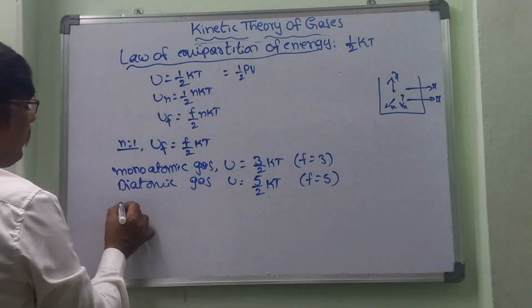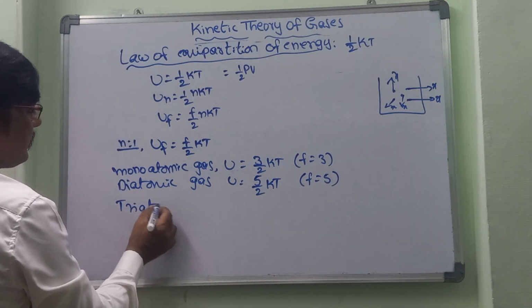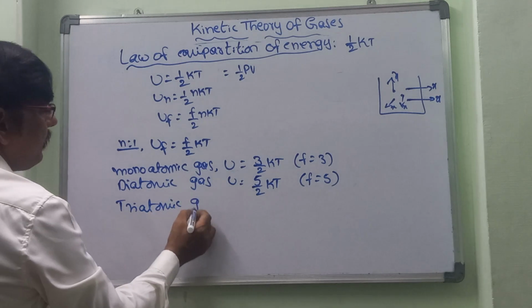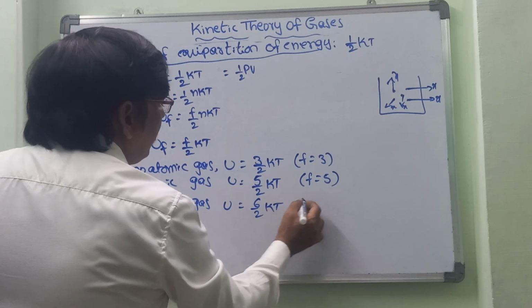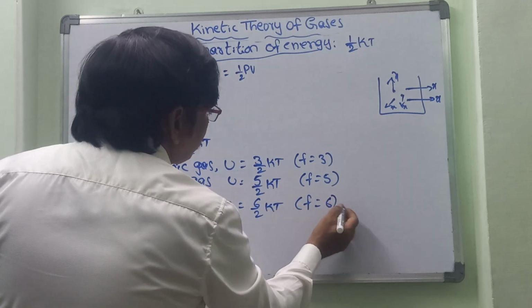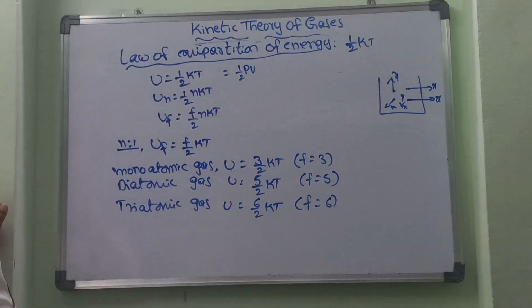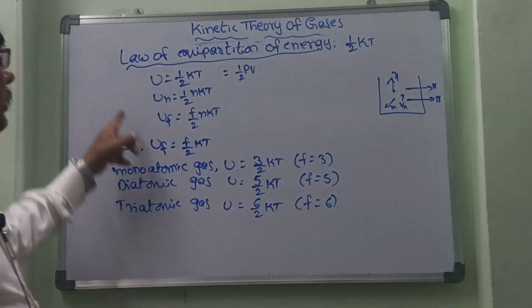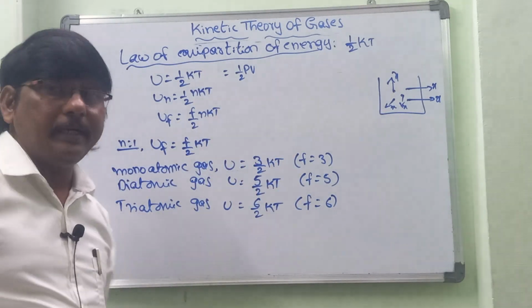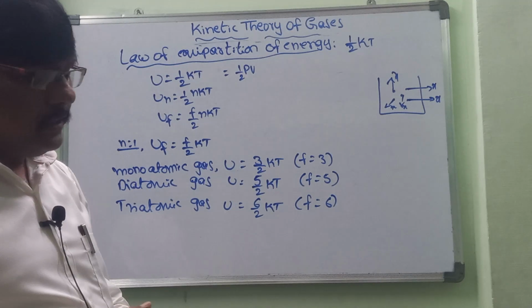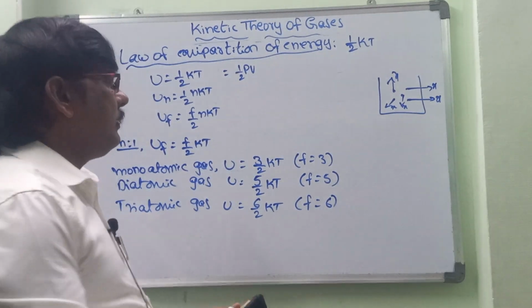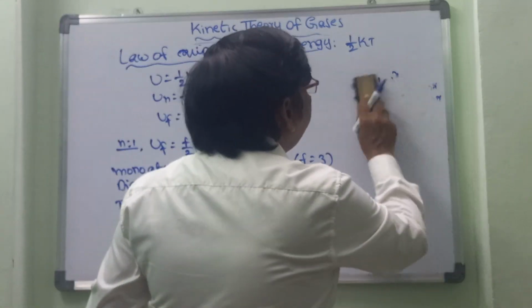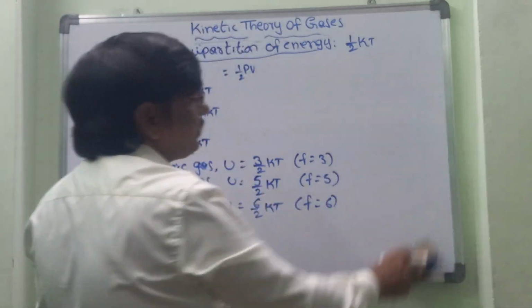Then this is a polyatomic or a triatomic gas. For triatomic gas, the energy U is equal to 6 by 2 kT, as f is equal to 6. In this way, we can take the degrees of freedom for each monoatomic, diatomic, and triatomic gas. Now, let us take the same concept in terms of specific heat.